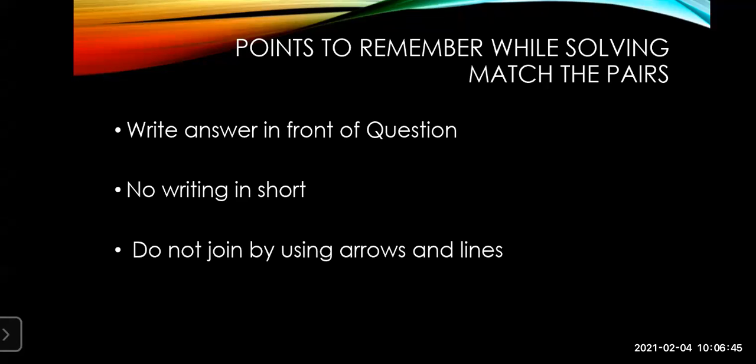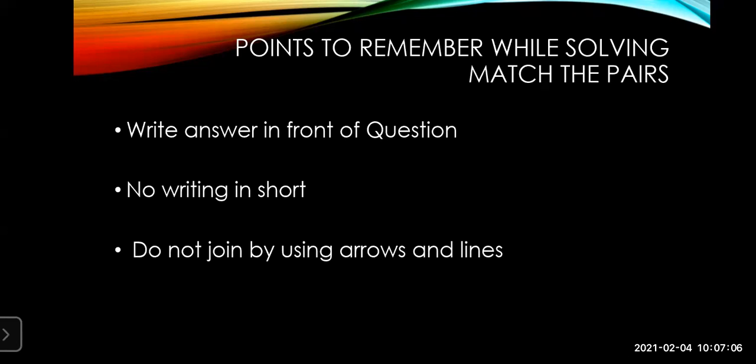Now this is wrong. Next, we used to have the habit of joining match the pairs. In the lower classes, we used to join match the pairs with arrows and lines. But now this is not needed. It is not done now, and if you do it that way, you will not get marks.